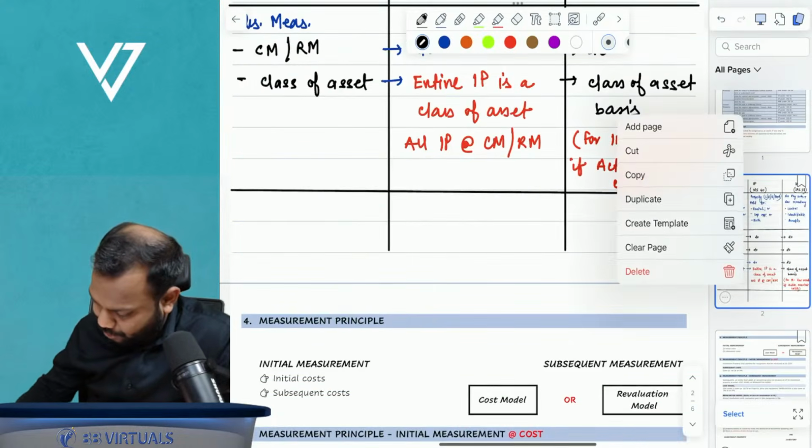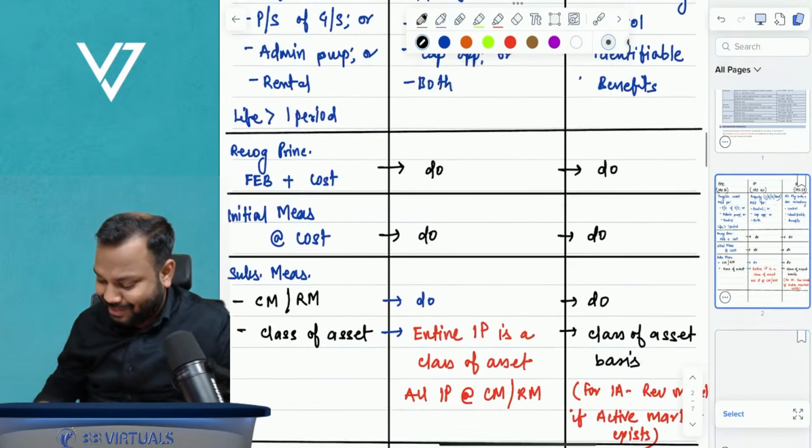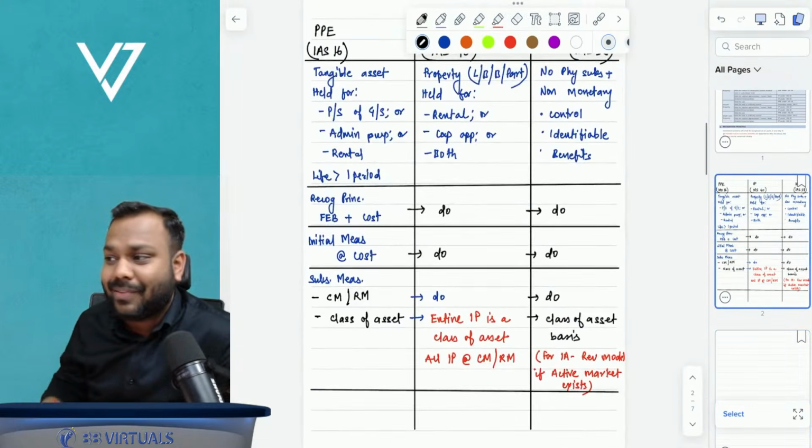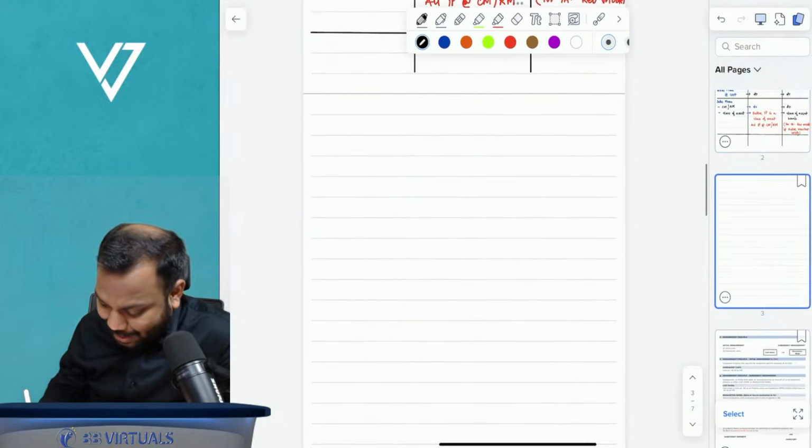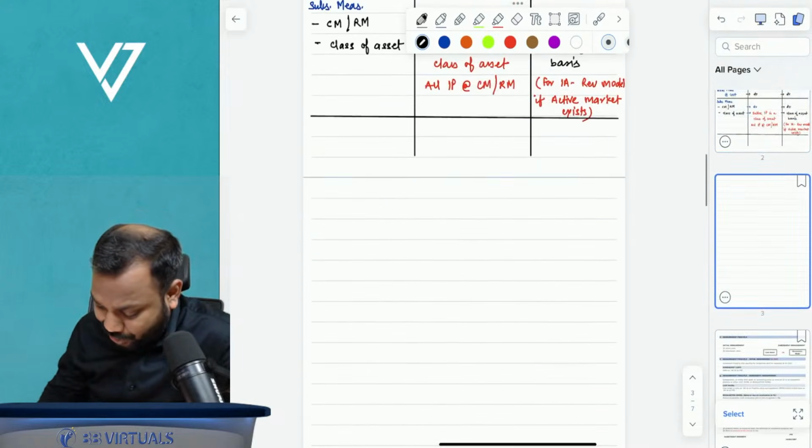Let me add one more page. Guys, tell me, don't you think this comparative analysis is actually helping you? Tell me, guys, come on. Don't you think this comparative analysis is the best way of studying?